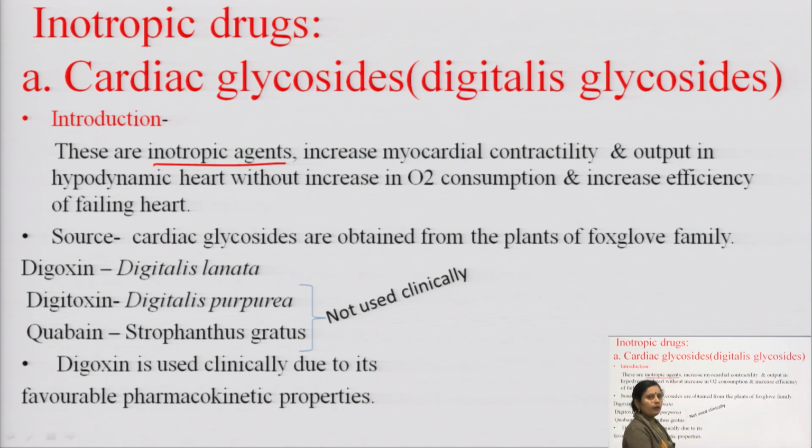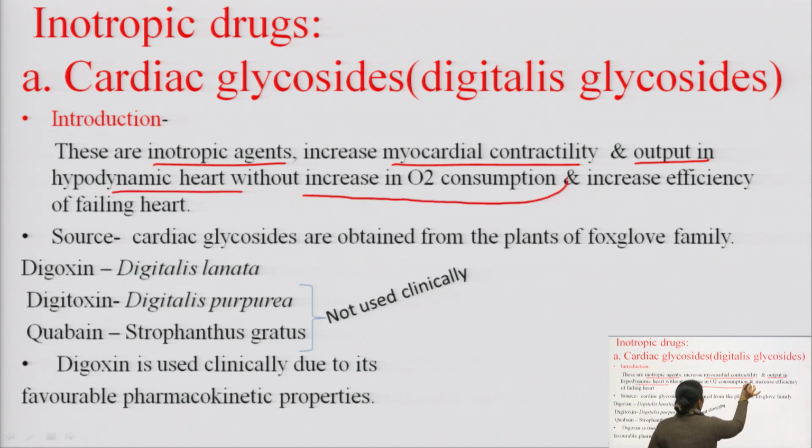These are positive inotropic agents, because inotropic agents are those that change the force of contractility, and we need more force for the contraction. These inotropic agents increase myocardial contractility and output in the hypodynamic heart without increase in the oxygen consumption.